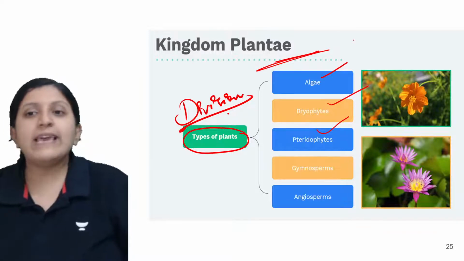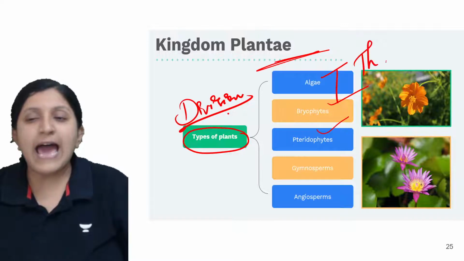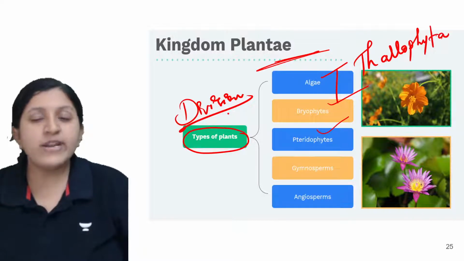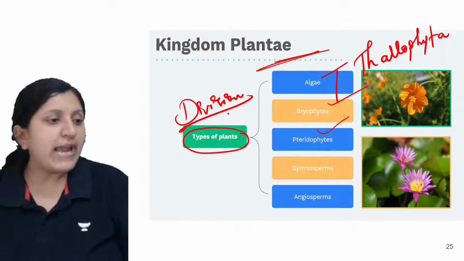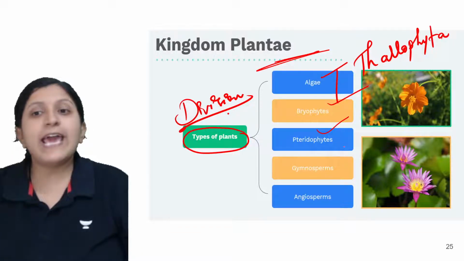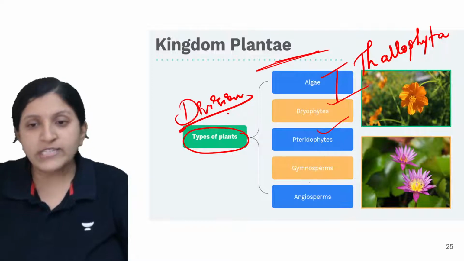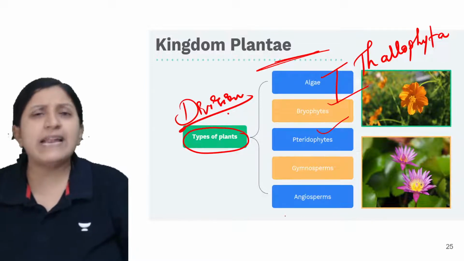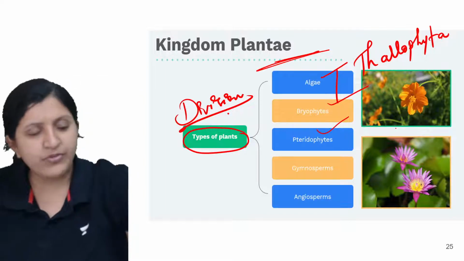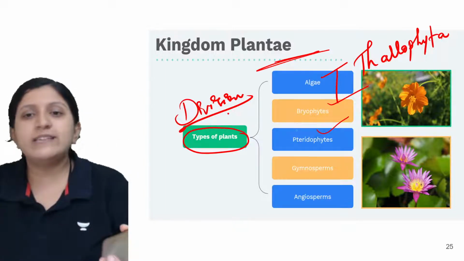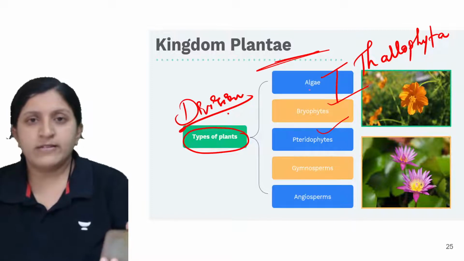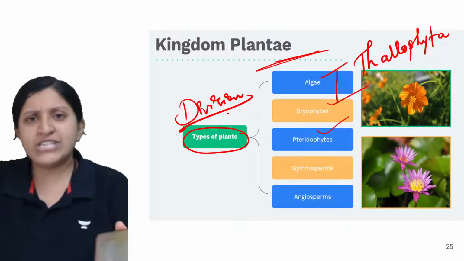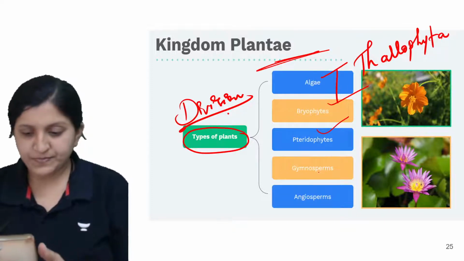Algae can also be called thallophyta or thallophytes. Then bryophytes or bryophyta, pteridophytes or pteridophyta, gymnosperms, and then angiosperms. So what exactly is the difference in all of this? Any idea what exactly is the division? What is the characteristic feature? Why has the division been done as such?